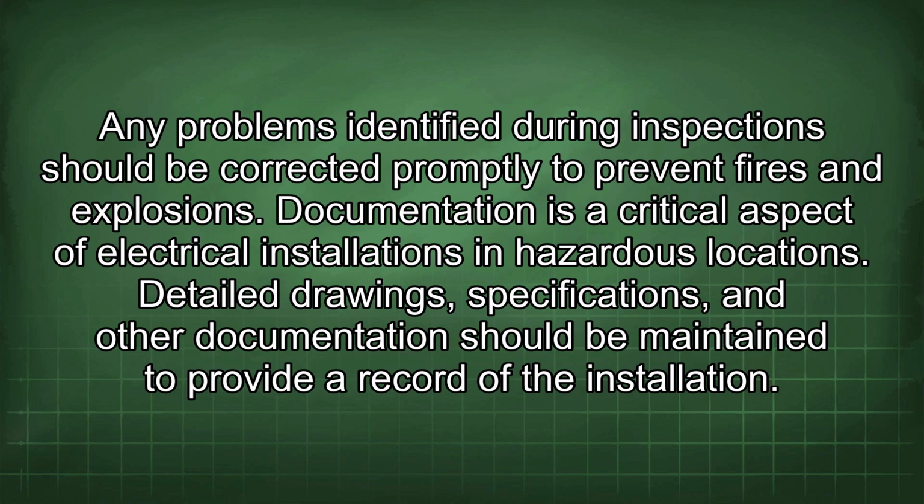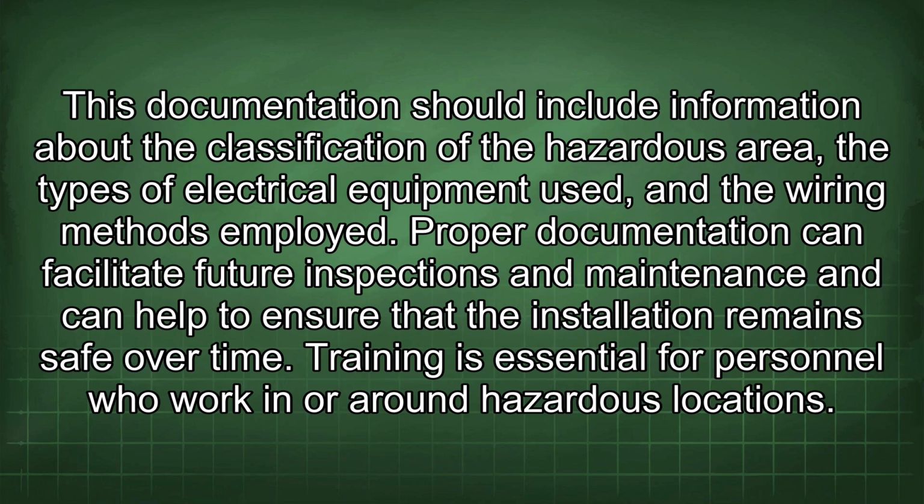Documentation is a critical aspect of electrical installations in hazardous locations. Detailed drawings, specifications, and other documentation should be maintained to provide a record of the installation. This documentation should include information about the classification of the hazardous area, the types of electrical equipment used, and the wiring methods employed. Proper documentation can facilitate future inspections and maintenance and can help to ensure that the installation remains safe over time.